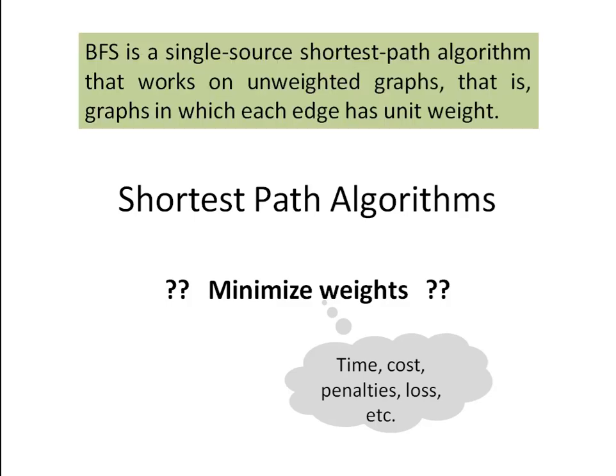Also, we have already studied a graph search algorithm termed breadth first search, that is BFS. It is also a single source shortest path algorithm, available to find a distance from a single source vertex to all the other reachable vertices in an unweighted graph. Unweighted means each edge represents unit weight. And today we are going to talk about two more algorithms in this category. The first one is Dijkstra's algorithm and another will be Floyd-Warshall.